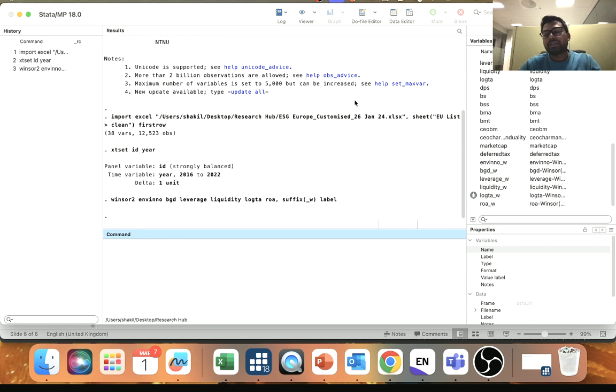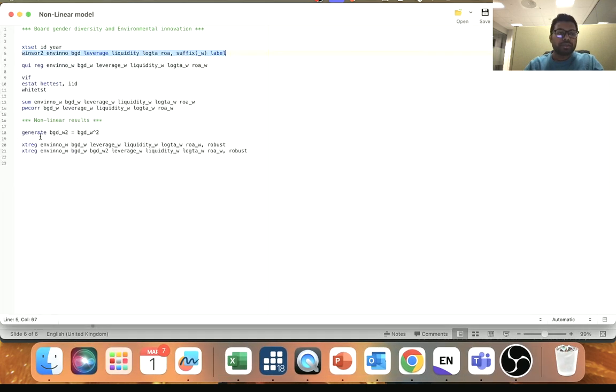The next thing is whether you have a multi-collinearity issue between your continuous variables. We need to check whether there is multi-collinearity, and also whether there is any heteroskedasticity in the error term. So you need to check the hetero issue and then multi-collinearity. For that, you need to run a regression first. This is called quireg, so you need to use the quireg command.